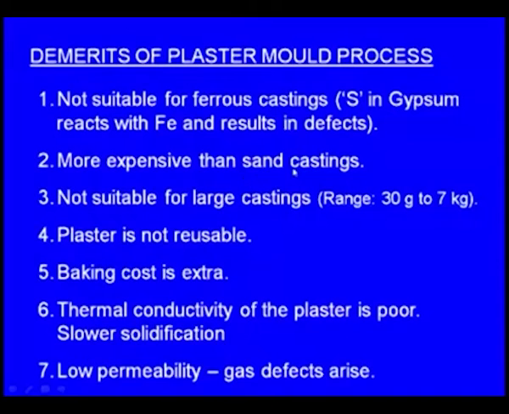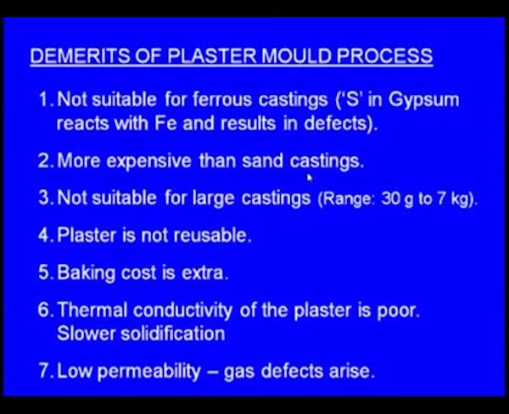This is more expensive than sand castings. In the case of the sand casting process, we use the molding sand. We take the fine sand, mix it with the binder, additives and moisture, and the same sand can be used for making several castings. Whereas here, once we make a plaster mold, that can be used only for making one casting. Afterwards, we have to break it, and that plaster cannot be used again. That way, it is more expensive than the sand casting process.